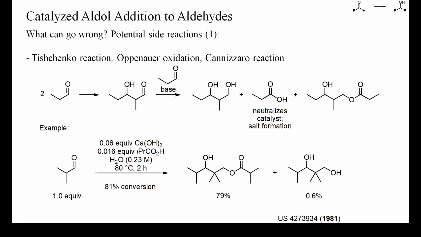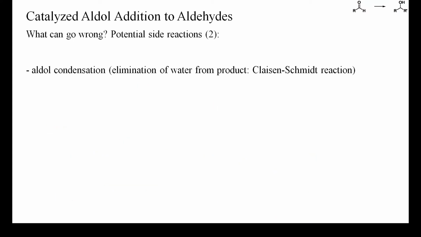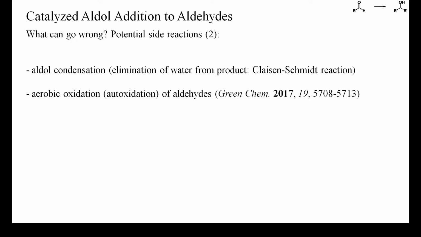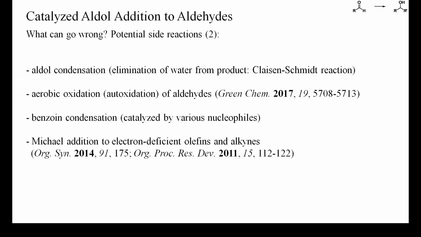Other potential side reactions include aldol condensations, the aerobic oxidation of the starting aldehydes or the product, benzoin condensation, the Michael addition to electron-deficient olefins or alkynes, and Mannich reactions if primary or secondary amines are present in the reaction mixture. Mannich reactions are particularly problematic when proline or other chiral amines are used as catalyst, because this side reaction will deactivate the catalyst.